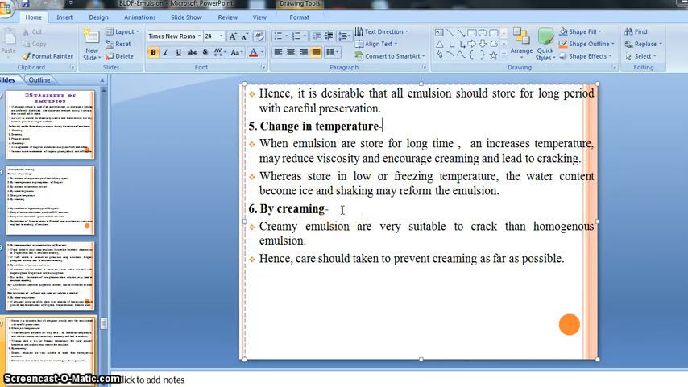Then our sixth reason for cracking is creaming. We know that once our preparation becomes creamed, there will be chances of cracking also. So creaming is also responsible for the cracking. Let's see, creamy emulsions are very susceptible to cracking, meaning creamy emulsions easily or quickly crack. That's why it is called a creamy emulsion; creamy emulsions become susceptible.